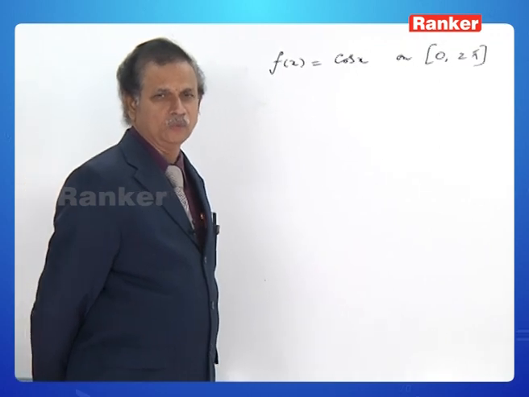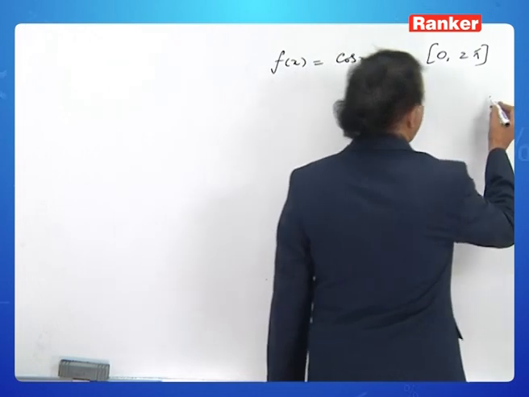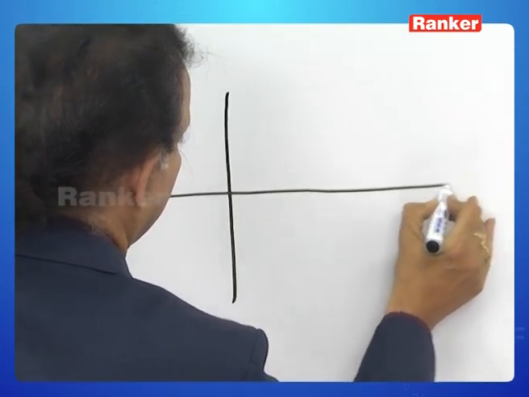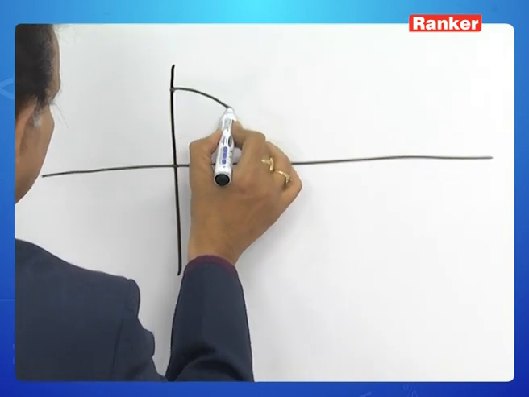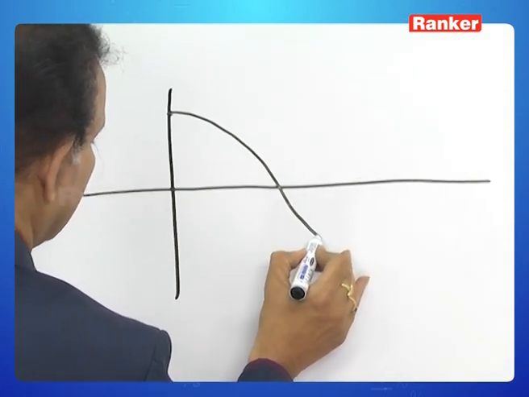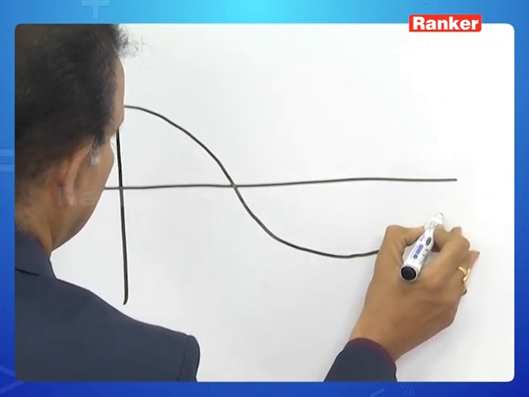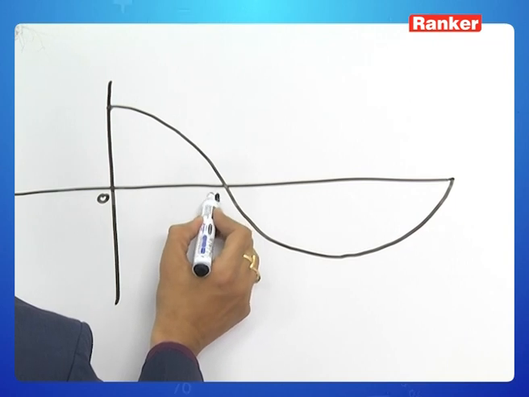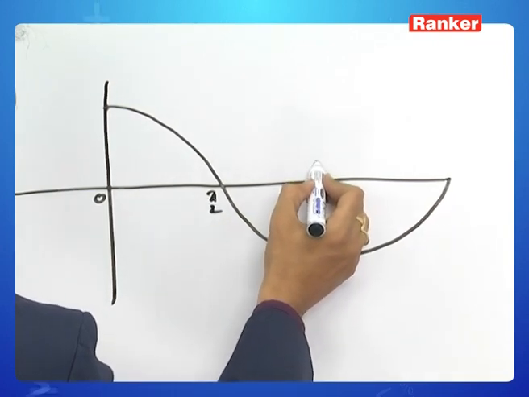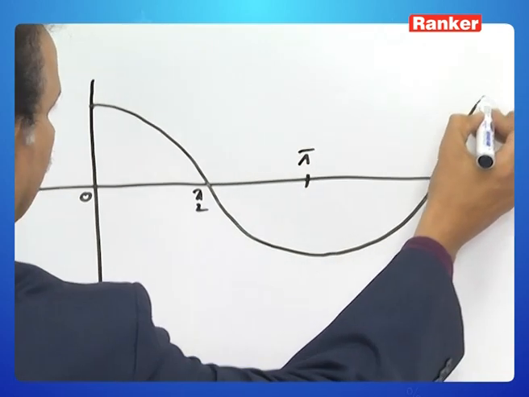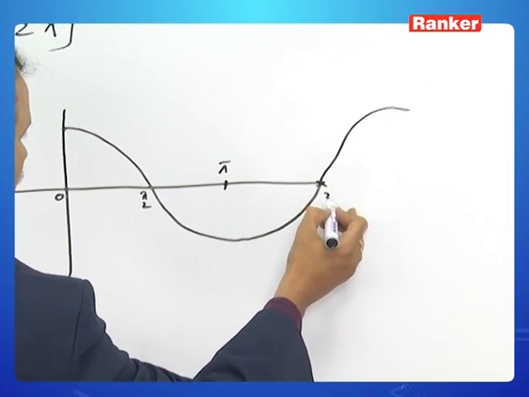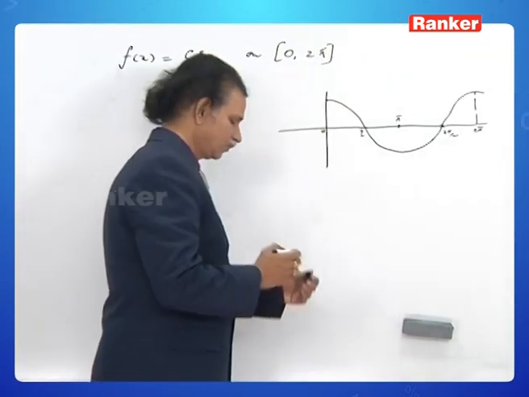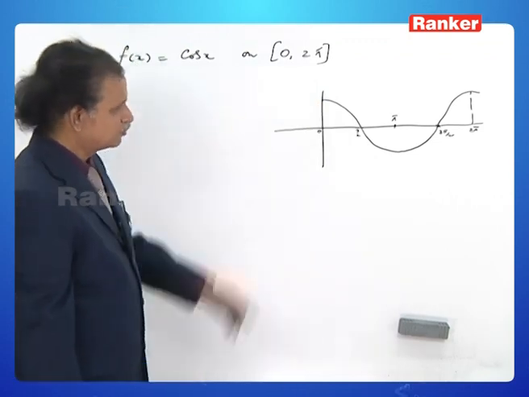Observe the graph. F of 0 is 1, f of 2 pi is 1.